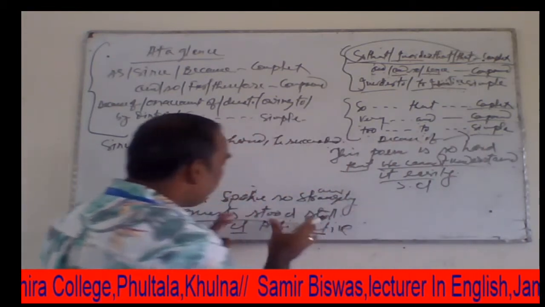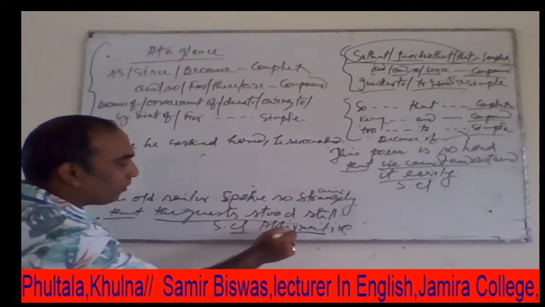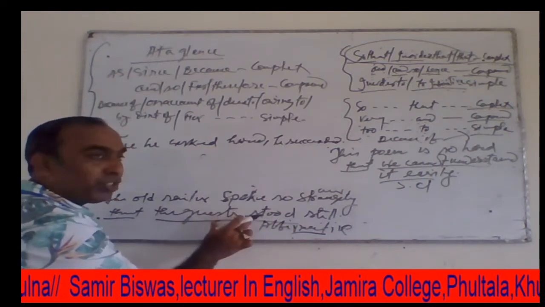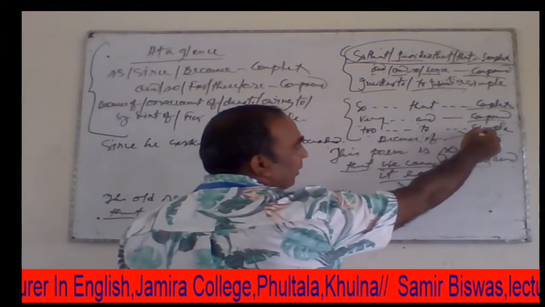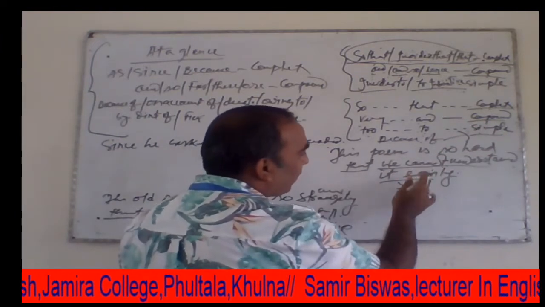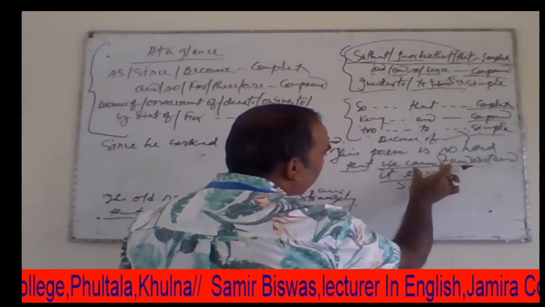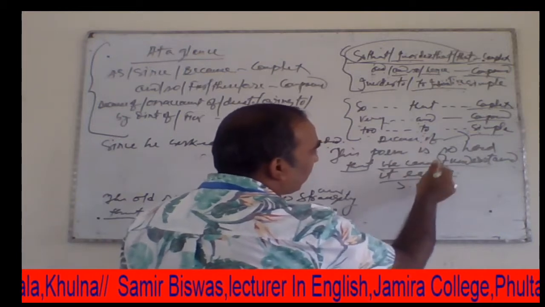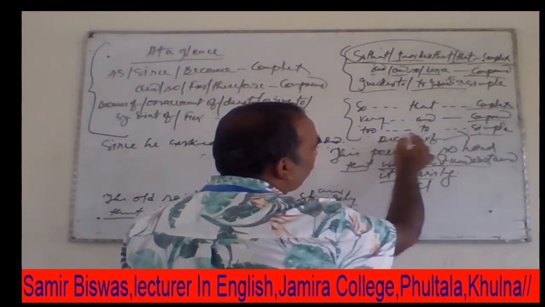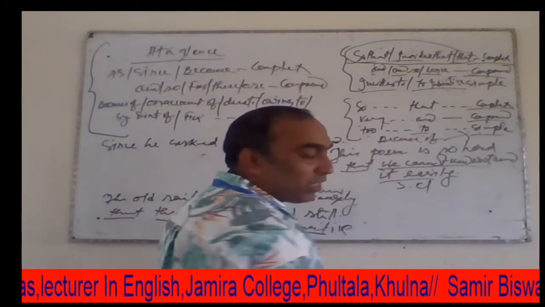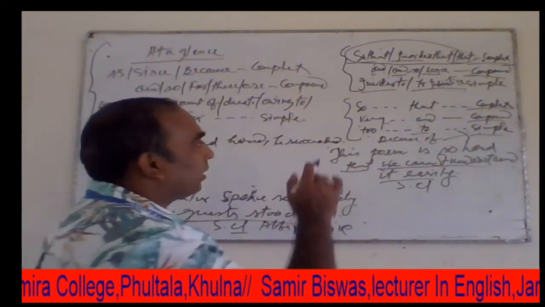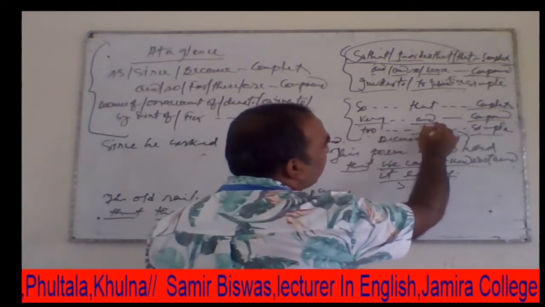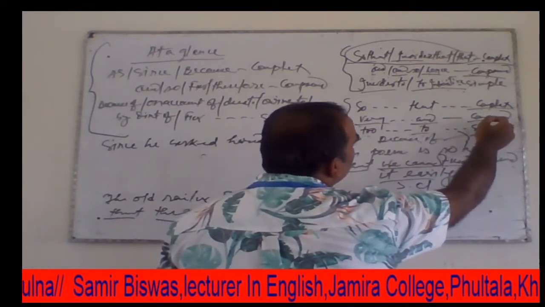So when we find an affirmative sentence as a subordinate clause, then we can use because of to make a simple sentence. But when we find a negative sentence as subordinate clause, then we can use too to make a simple sentence. So dear students, now we can use this coordinating conjunction to make a compound sentence.